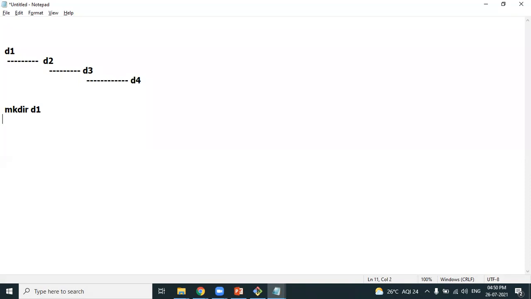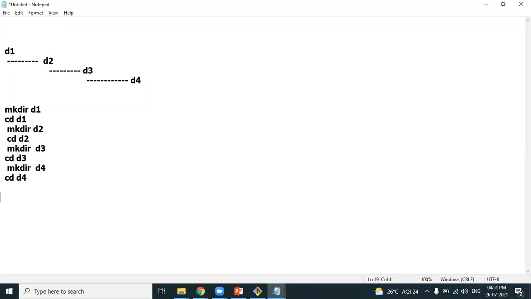First, I'm creating a directory D1. I enter into directory D1. I create the second directory D2, and I enter into it. Then D3, I enter into D3. Then D4, I enter into D4. Let's complete this set of commands and the directory structure.